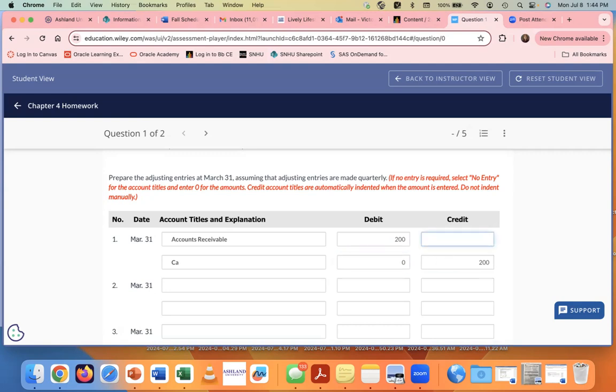So you want to enter a debit amount and a credit amount, but you never, ever want to put 0 and 0 in here. And just like the textbook and the PowerPoint show you, this would be a typical way that you would have a journal entry when we get that far.